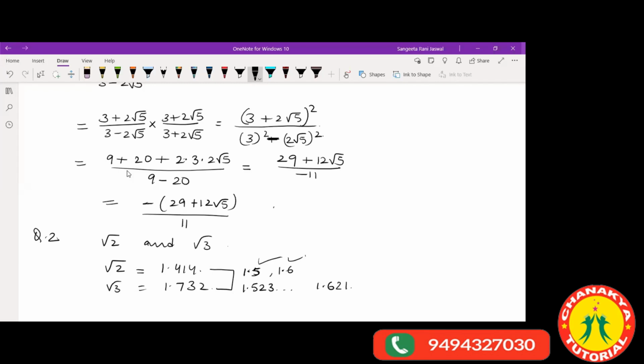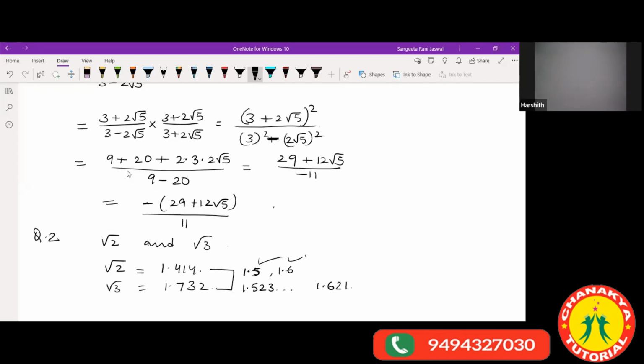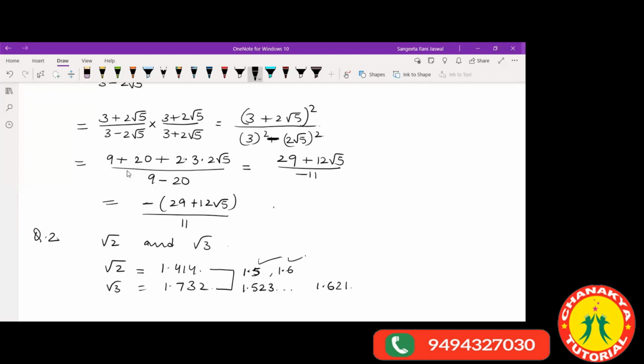Okay, ma'am, can we keep any bar on them if we want to? No need of any bar. It's just 1.5, 1.6. And please note, you can note down some more values like this.